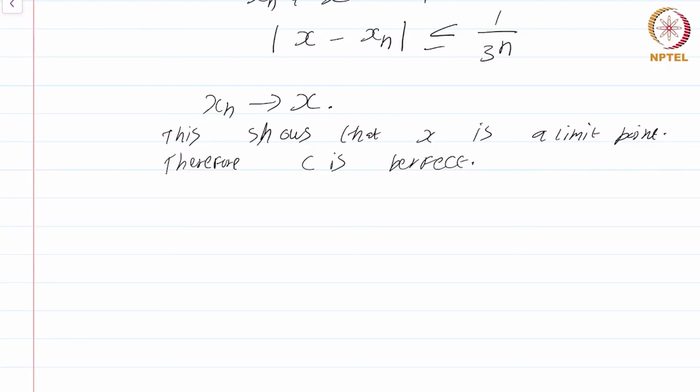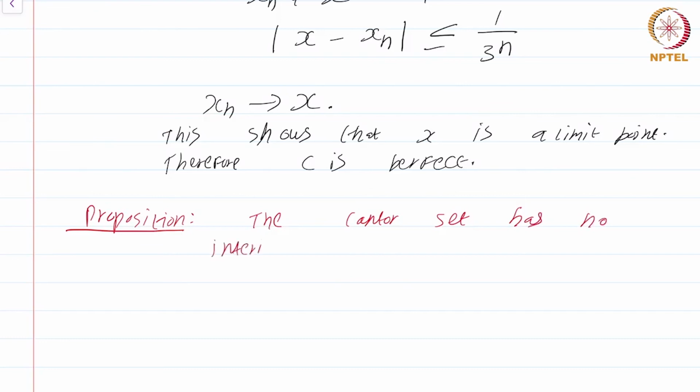Let me just end with one more exotic property of the Cantor set. This is rather easy to see because the way it is defined itself will give this theorem. I'm hesitant to call this a theorem. Let me just call it a proposition. The Cantor set has no interior point. Well, the proof of this is very easy. Proof.